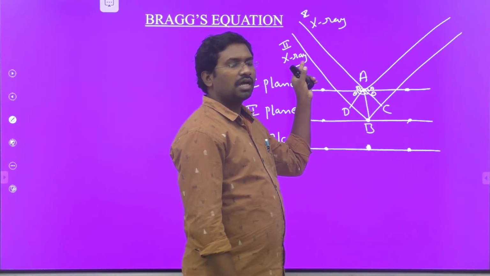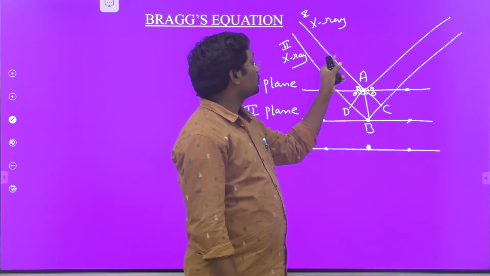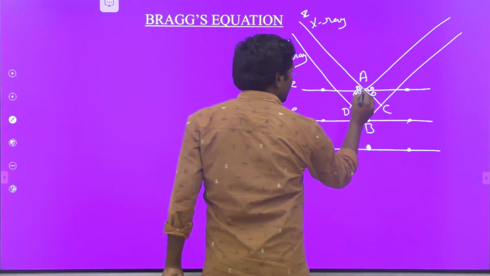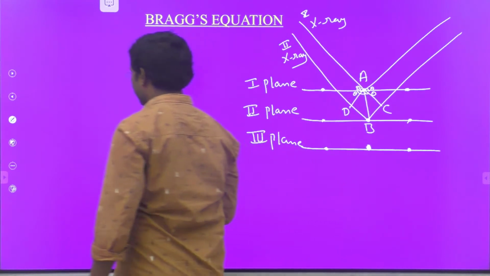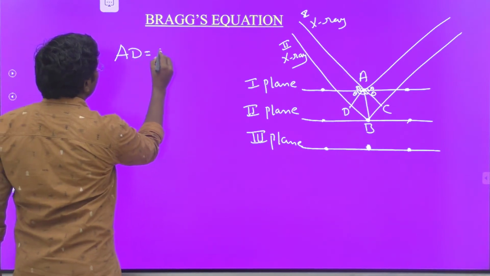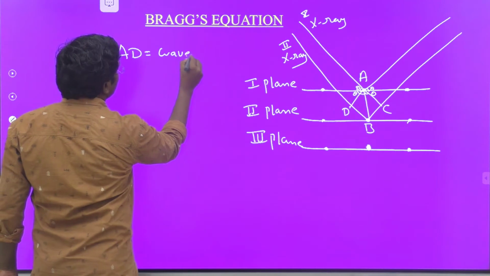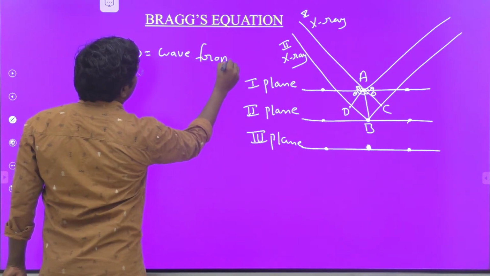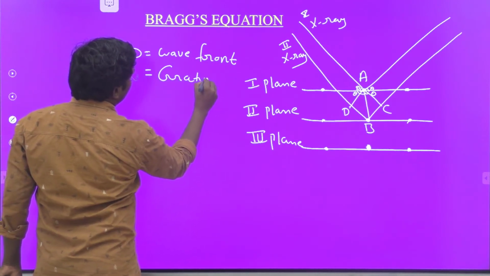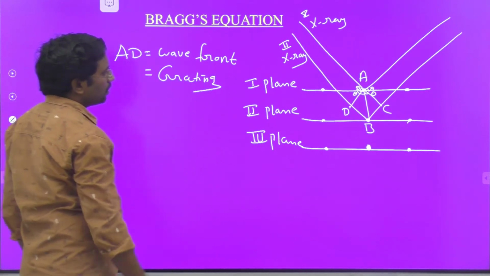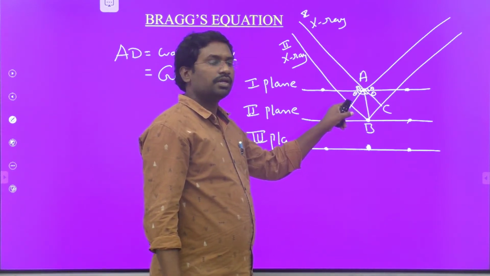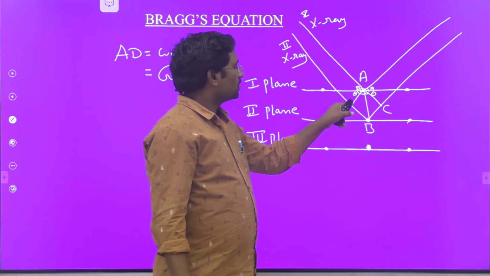Both the X-rays have particle nature and wave nature. Both X-rays are waves. Both the waves travel the same distance up to the wavefront AD. Here, this distance AD is known as the wavefront or grating. Up to the wavefront AD, both the waves are travelling the same distance.